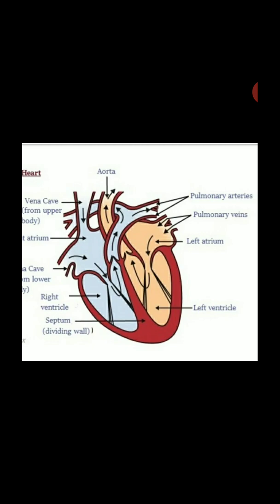So, if I just give you a short summary according to the diagram: from the lung tissue, through the pulmonary vein, the blood goes to the left atrium, then through the bicuspid valve it goes to the left ventricle, then it goes to the aorta, and from the aorta it goes to the body tissues. Then from the superior and inferior vena cava it goes to the right atrium, and then through the tricuspid valve it goes to the right ventricle, and then through the pulmonary arteries it again goes to the lungs.